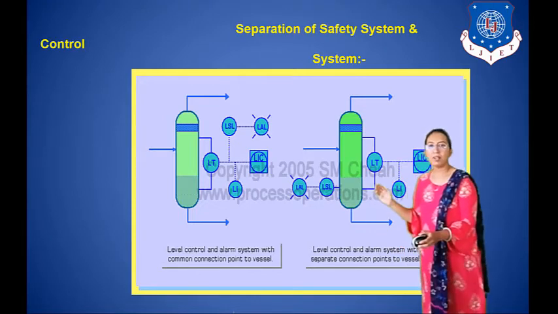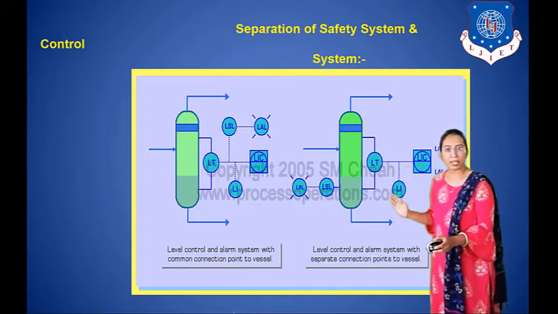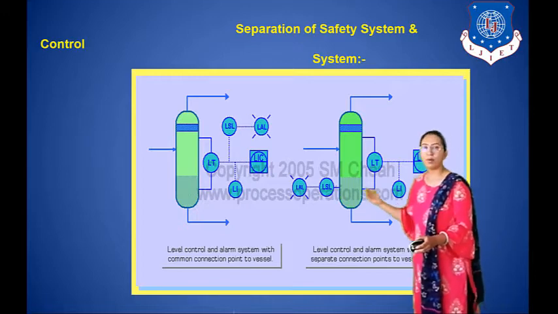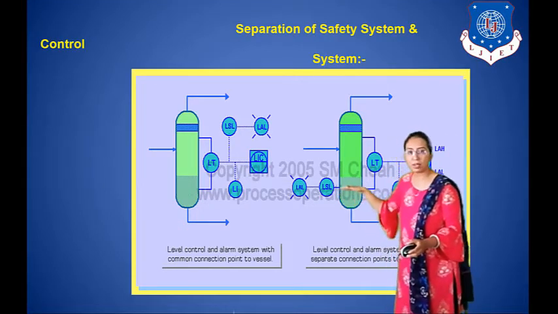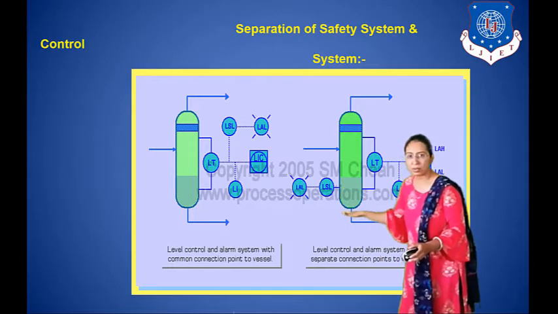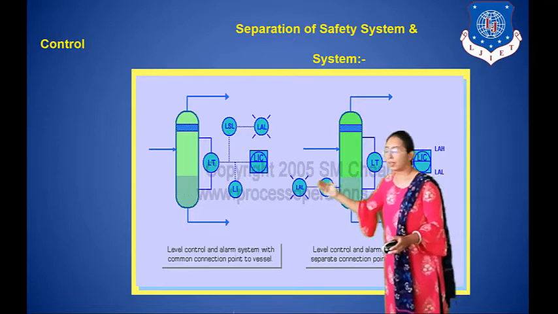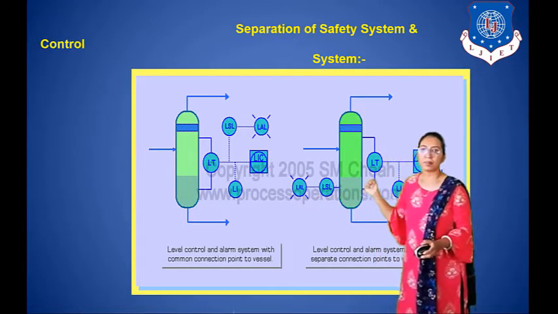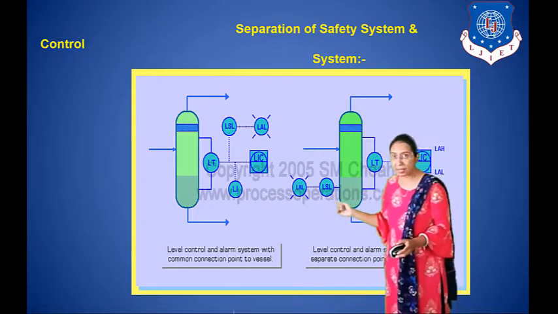In the second figure, control system and safety system are separated. Here the level transmitter sends the signal to the controller, and through the level indicator we can see the value of level. If any fault condition occurs, if our level goes below the set point value, then the low level switch will be activated and then the alarm will also be activated. So here control and safety systems are both separated.